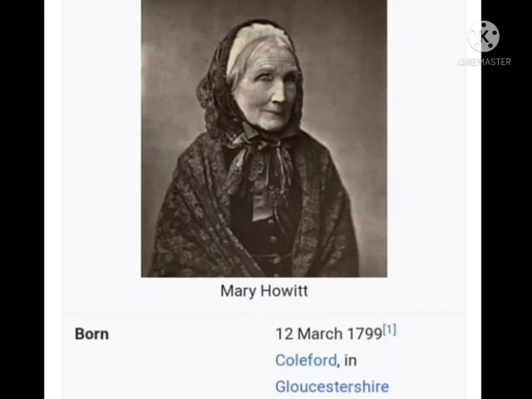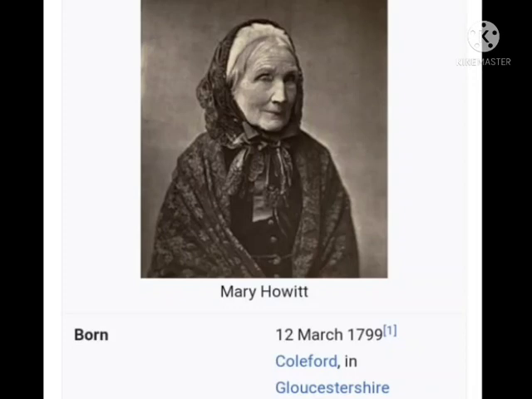Together with her husband, she wrote over 180 books. Nearly how many books she had written? 180 books. Their literary productions at first consisted chiefly of poetical and other contributions to annuals and periodicals, of which